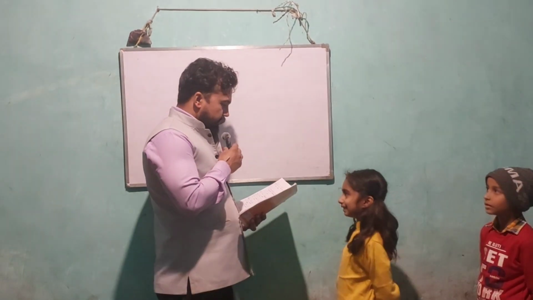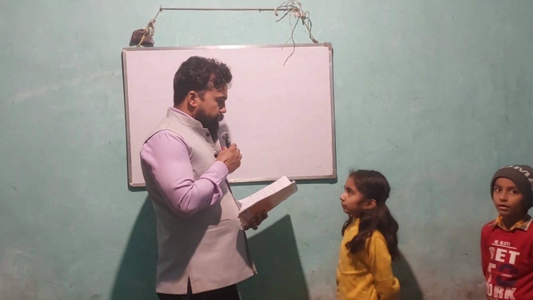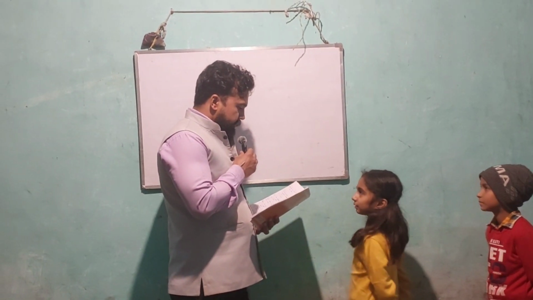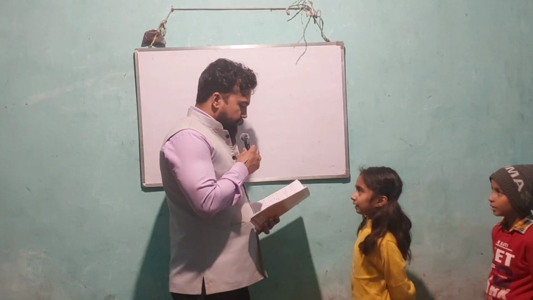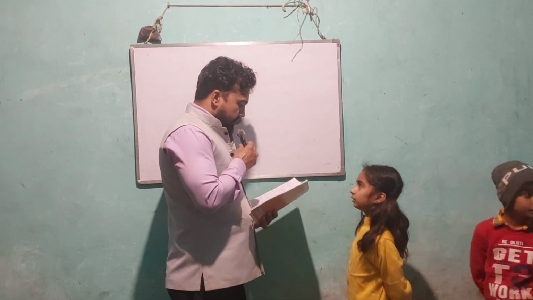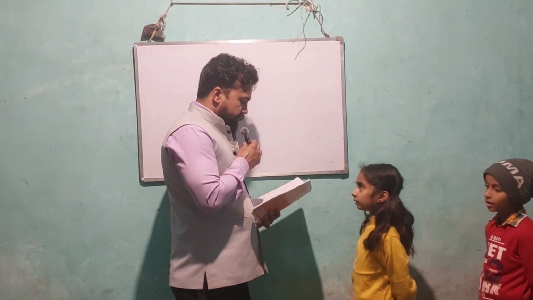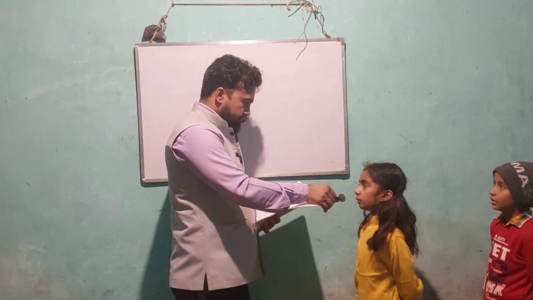Arshita beta, come here. Today our topic is science facts and I am going to ask you some questions based on science. So your first question is, how many main components make up human blood? My answer is 4. How many days does the moon take to complete one orbit around the earth? My answer is 27.3 days.